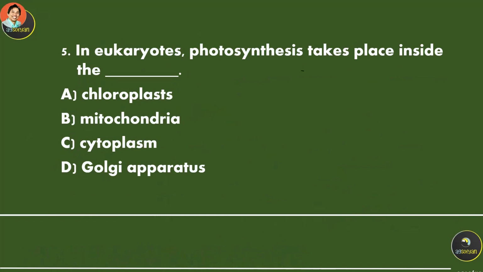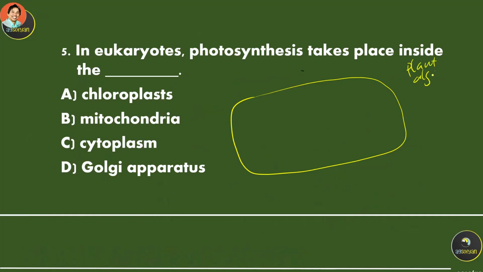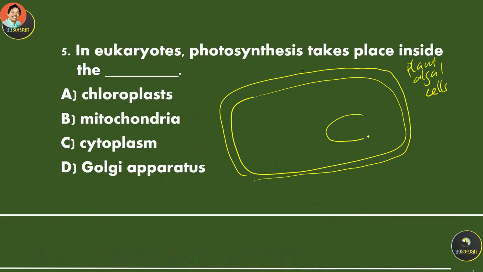In eukaryotes, photosynthesis takes place inside the eukaryotic cell, the plant or algae cell. They have a cell wall and cell membrane. Inside their cytoplasm, they have a special organelle that is used to produce glucose for photosynthesis.